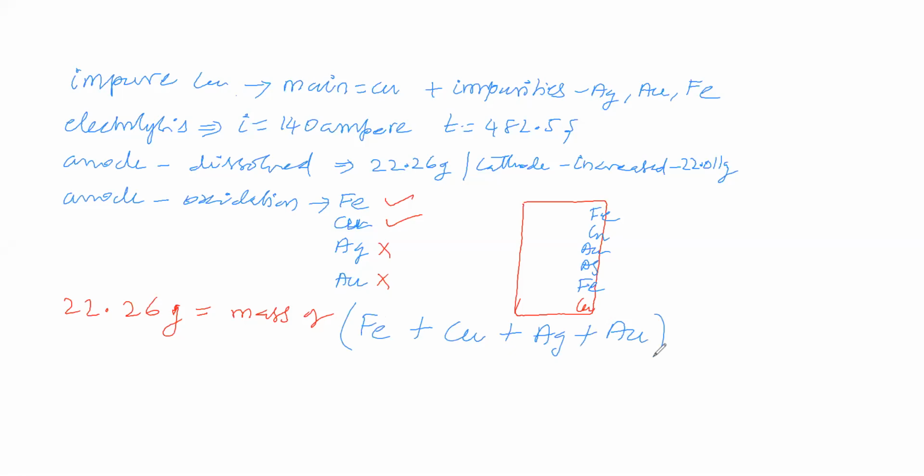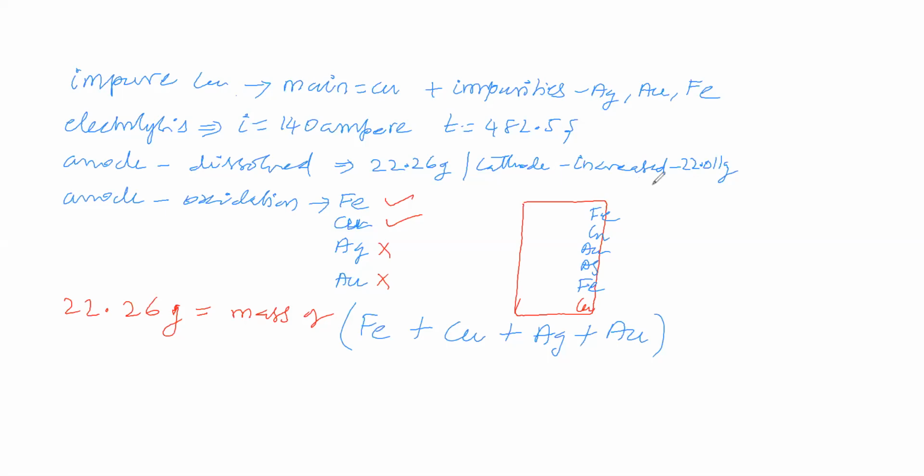Okay. Next, we will see the cathode mass. Cathode mass is increased by 22.011 gram, like that they said. At the cathode, reduction is possible.